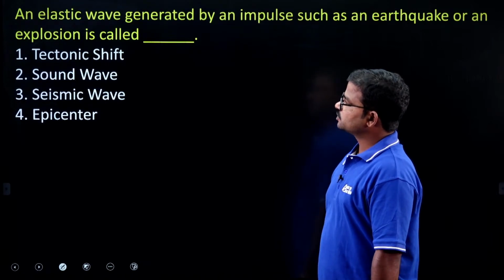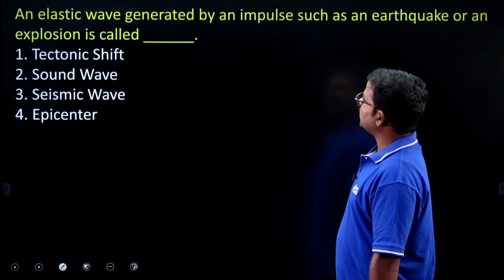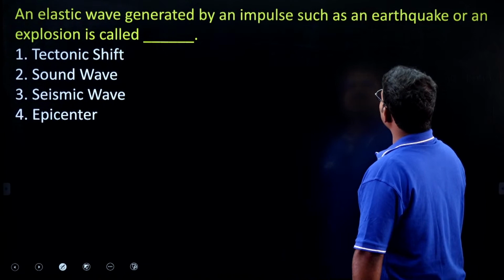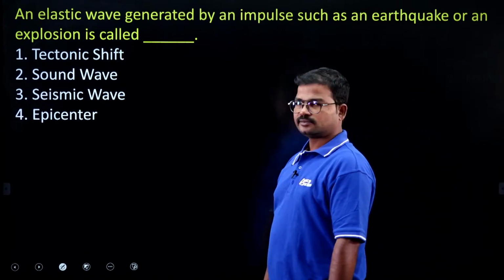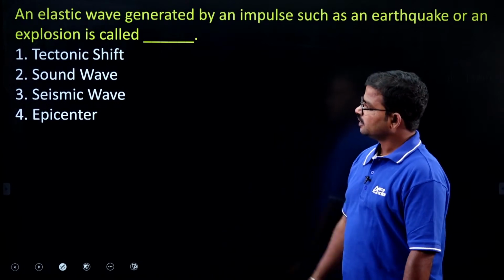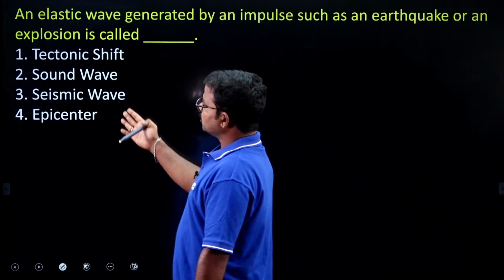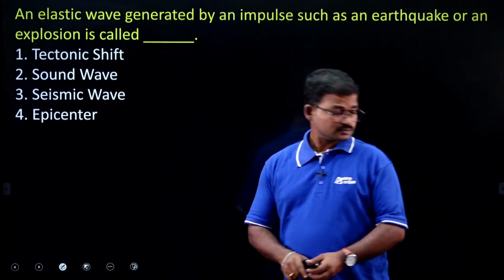Next question. An elastic wave generated by an impulse such as an earthquake or an explosion is called. Which is the correct option?